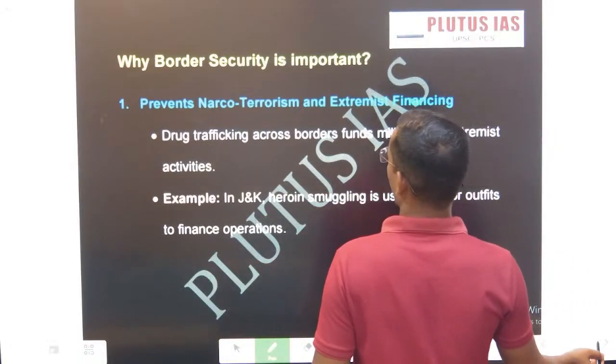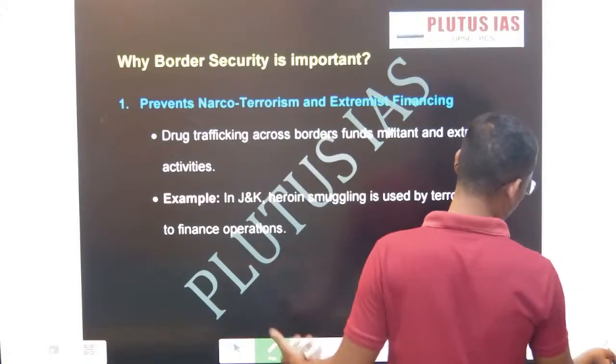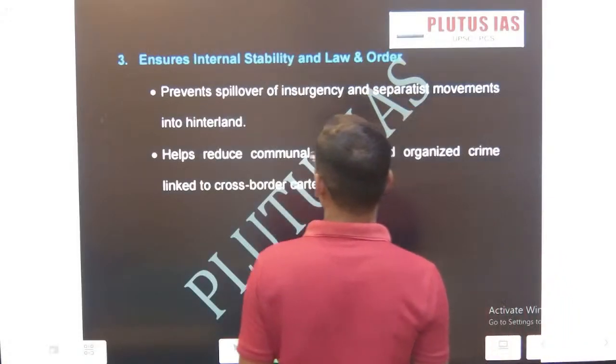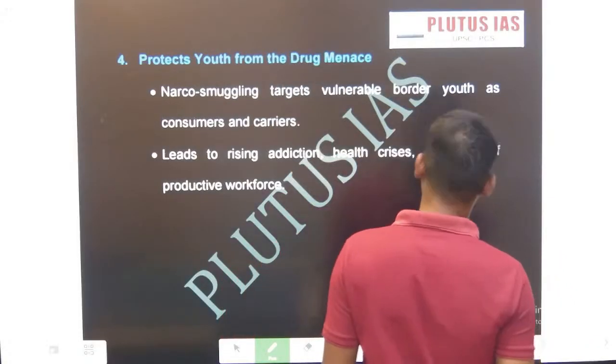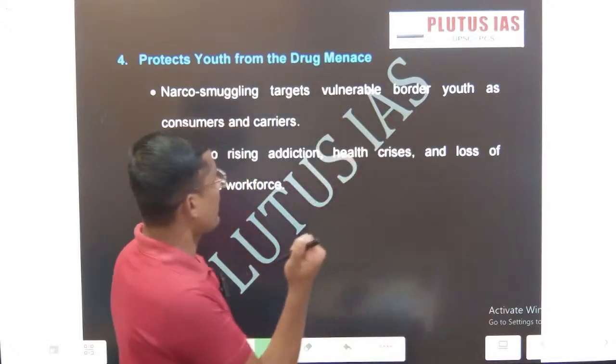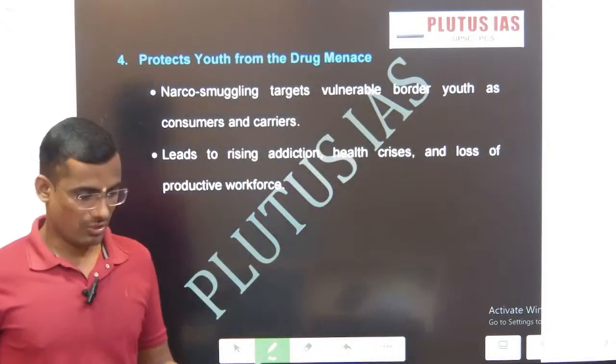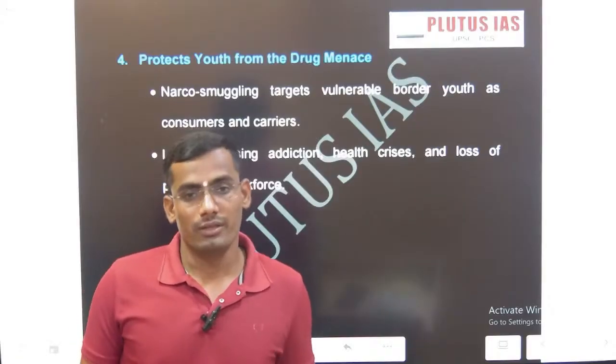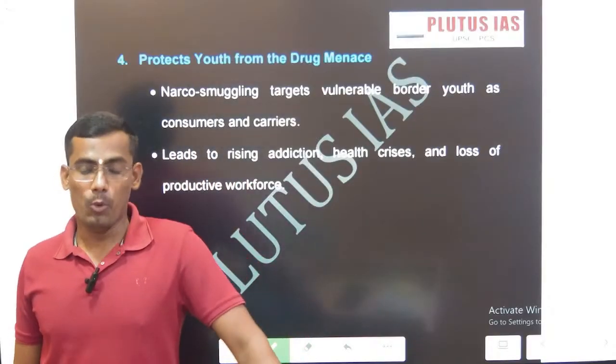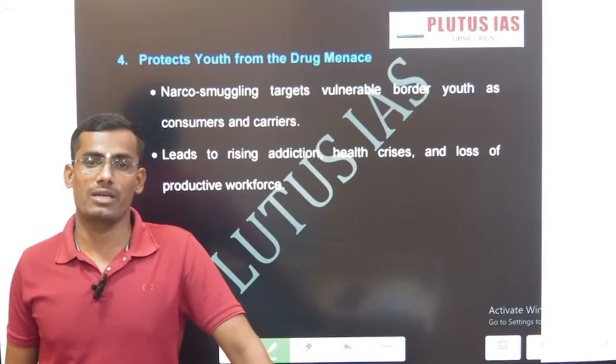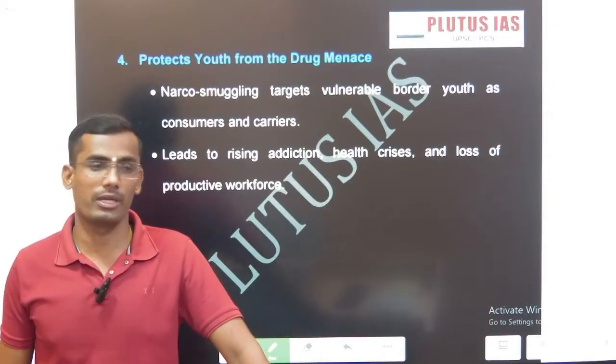Just a minute. Why is border security important? Narco prevention, we have already discussed this. Now we are going to ensure the internal security and law and order situation. Law and order situation, as we all know, youth and drugs menace. If you see, there was one movie, Udta Punjab, because of the drugs menace, then the drugs cartel, organized crime, destabilization, economy, loss of money, everything.